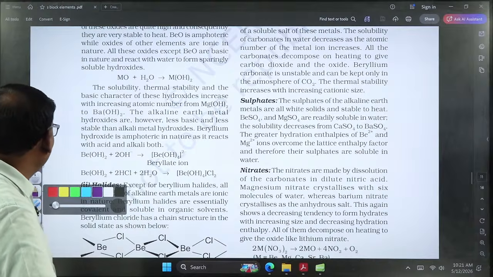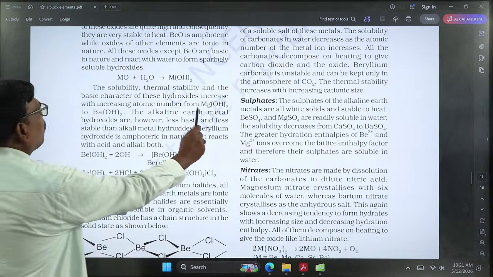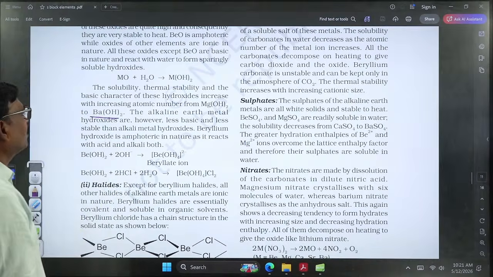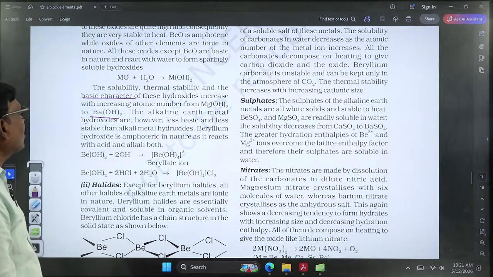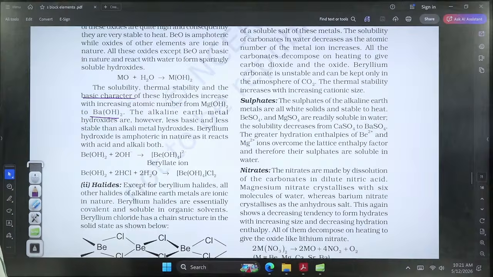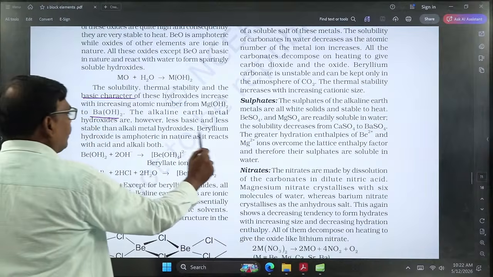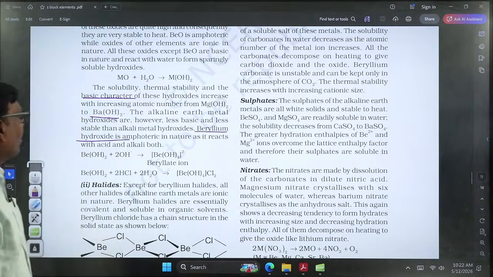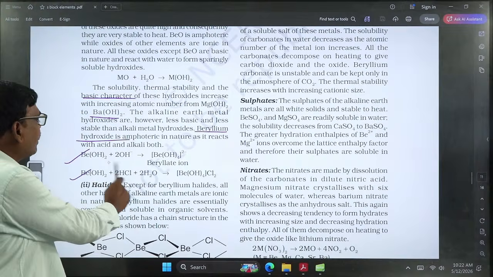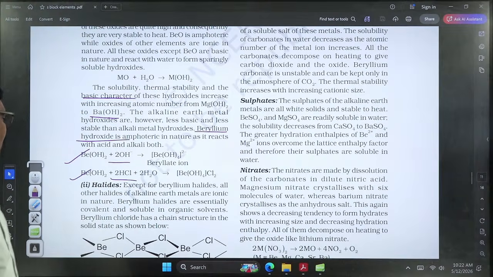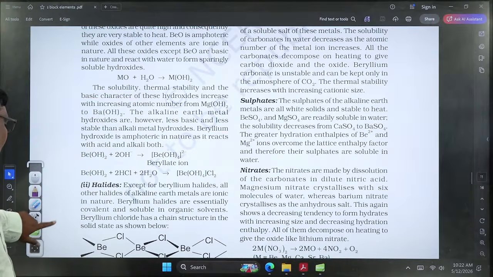That means moving from magnesium hydroxide to barium hydroxide, the solubility, thermal stability and basic character gradually increase. So when compared with the top, the hydroxides at the bottom exhibit more basic nature. And already we said that beryllium hydroxide has amphoteric nature. That means beryllium hydroxide can react with both acids and bases. That's why we confirm that beryllium hydroxide is amphoteric.